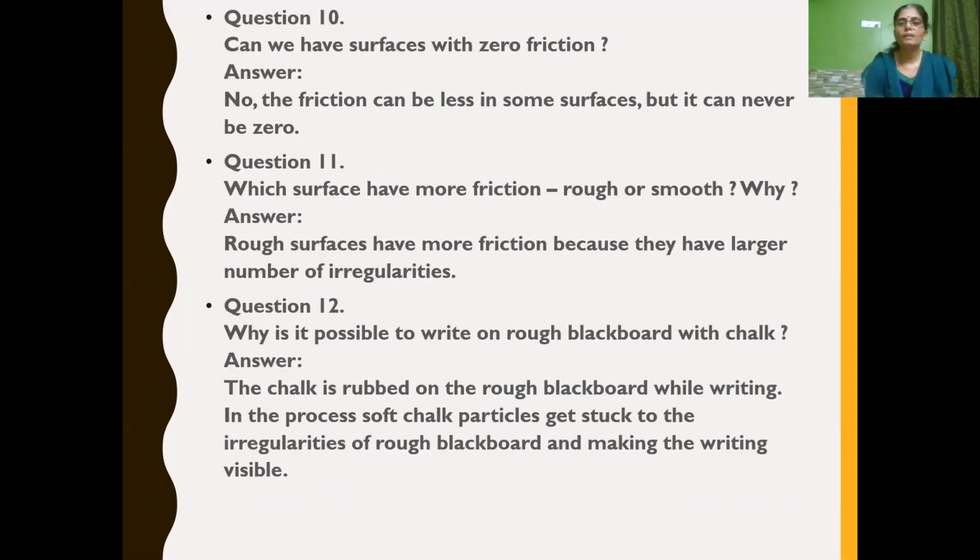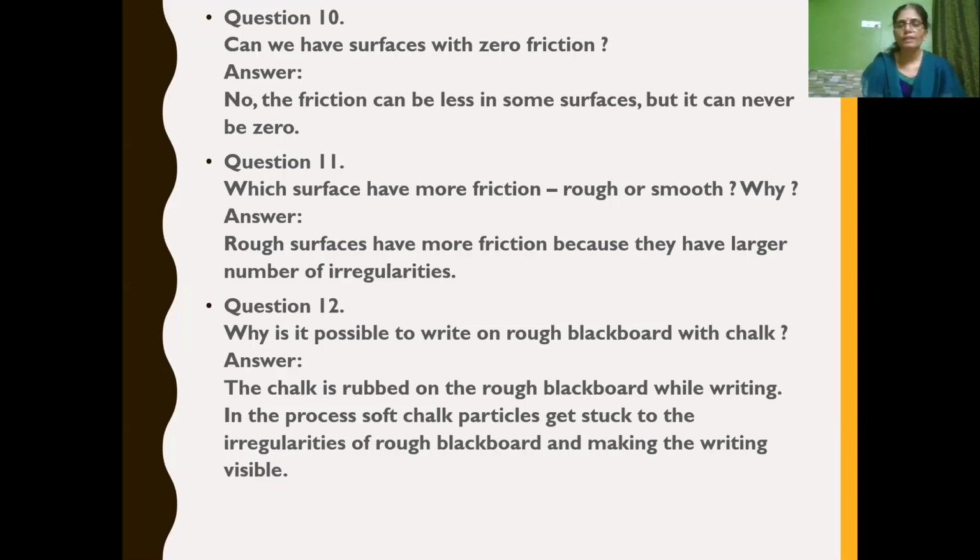Can we have surfaces with zero friction? If no friction is there, no object can move on the floor, isn't it? So there will not be any zero friction. The friction can be very less on some surfaces, but it can never be zero. So we don't have zero friction at all.